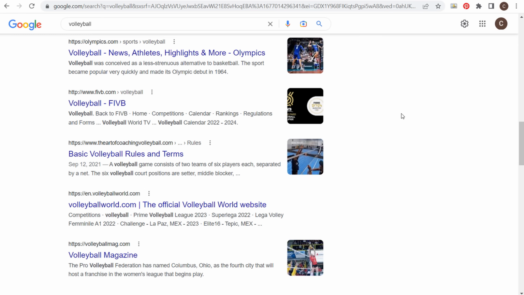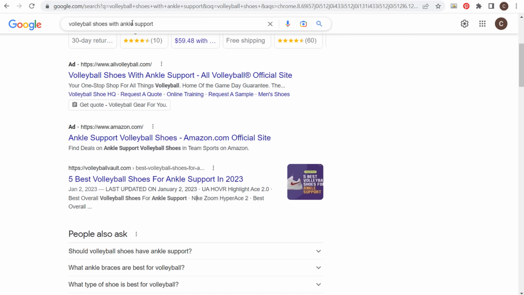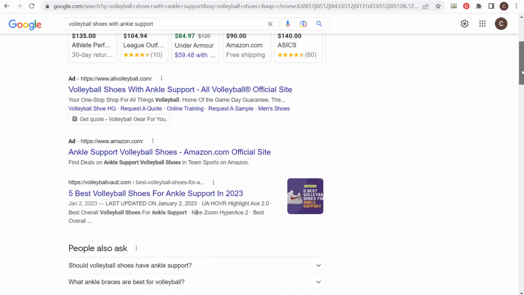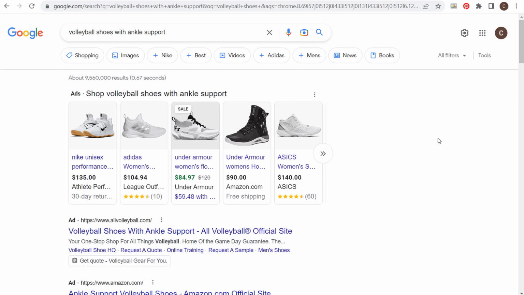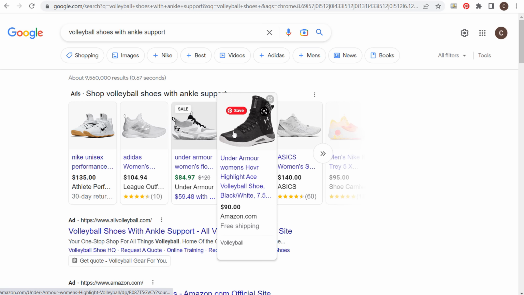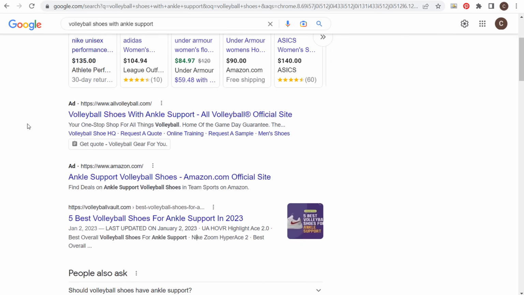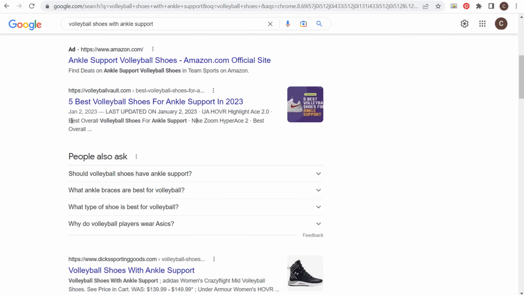So if I'm creating a niche website about volleyball, it makes more sense for me to target a keyword like volleyball shoes with ankle support. If I have those products on my website, you can see the top results are going to be advertisements that are all geared towards ankle support volleyball shoes. If we look at some of the top organic results, volleyballvault.com, the 5 best volleyball shoes for ankle support.